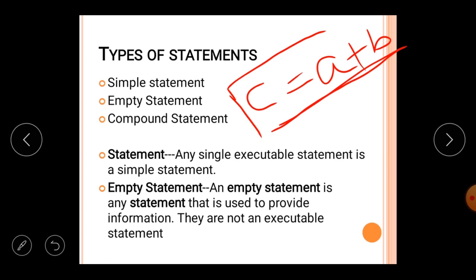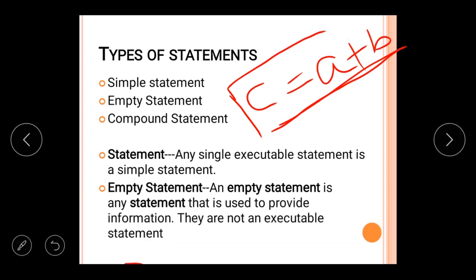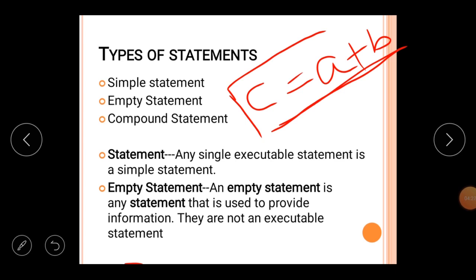Now moving forward, the next statement that I am going to discuss is the empty statement. As its name implies, the term empty means having nothing. If a statement has no such value that should be executed by the processor, then this type of statement is called the empty statement.